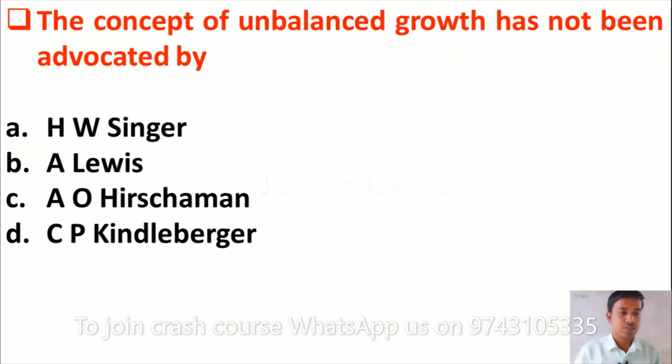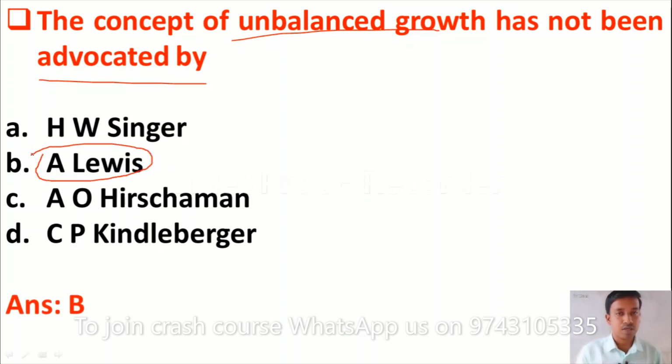The next question is, the concept of unbalanced growth has not been advocated by option A, H.W. Singer, option B, Arthur Lewis, option C, A.O. Hirschman, and option D, C.P. Kindleberger. I hope you know this answer. It is a very easy question. The concept of unbalanced growth is not advocated by Arthur Lewis. So option B is the right answer.